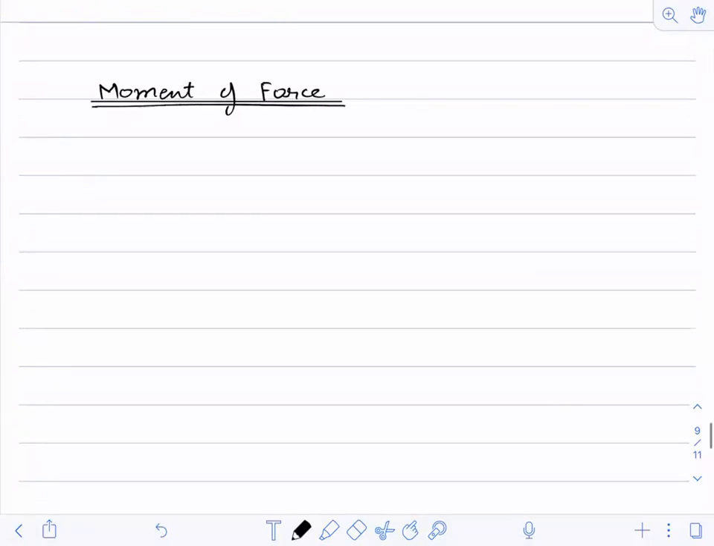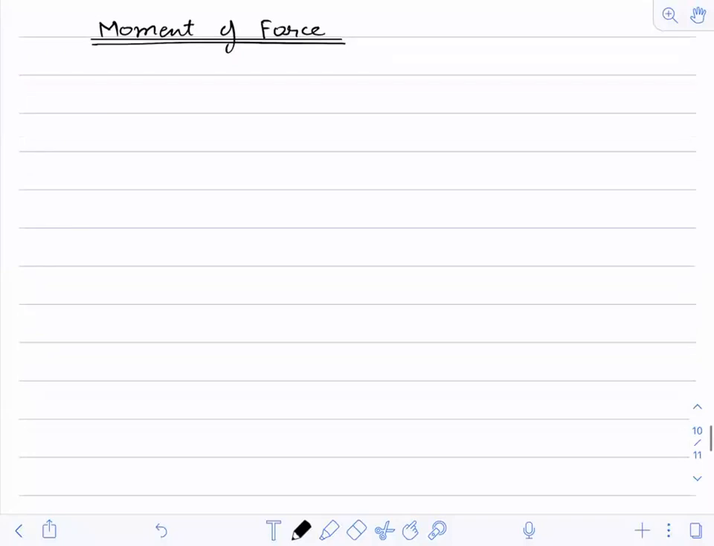Now, before studying the moment of force, we have to study a few small definitions. We'll complete those and then move on to the moment of force. The first thing that we should understand is the rigid body.